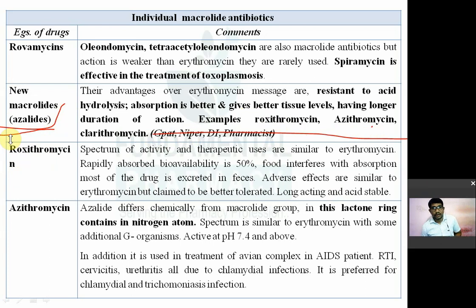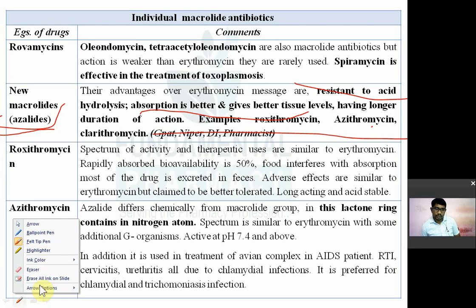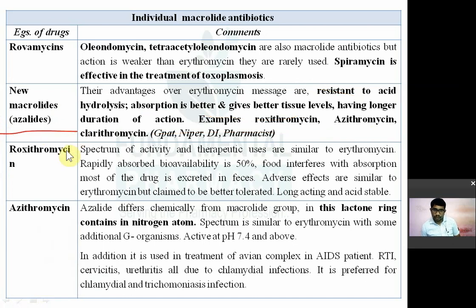Their advantages over erythromycin are that they are resistant to acid hydrolysis. Their absorption is better than erythromycin, and they reach a higher concentration in the tissue, having a longer duration of action. So these newer macrolide antibiotics, known as azalides, are superior to erythromycin. They are acid resistant first, absorbed orally, give better tissue levels, and have a longer duration of action. Examples are roxithromycin, azithromycin and clarithromycin.